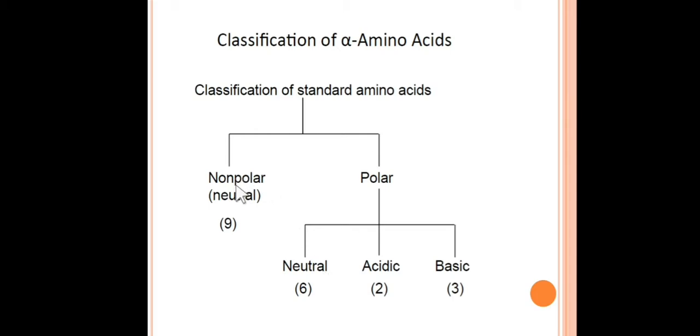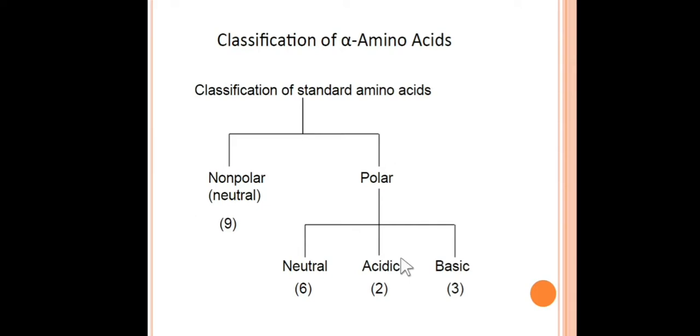Among non-polar there are 9 neutral amino acids, and in polar we have neutral, acidic and basic amino acids. If we consider the numbers, non-polar amino acids are 9, polar neutral are 6, polar acidic are 2 and polar basic are 3.